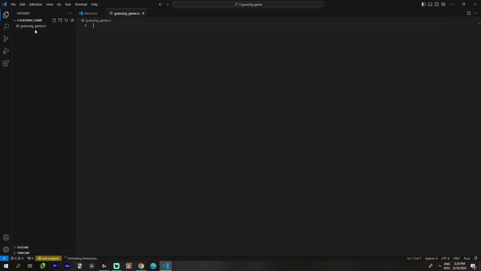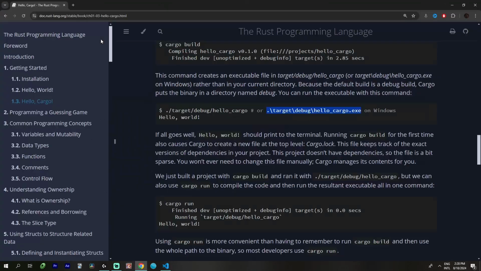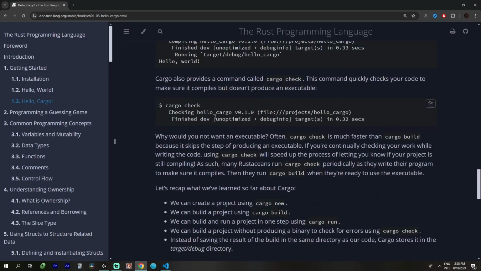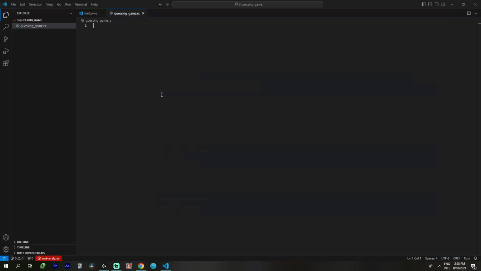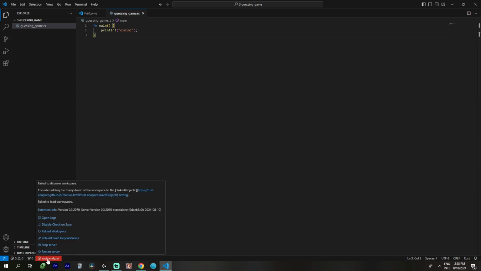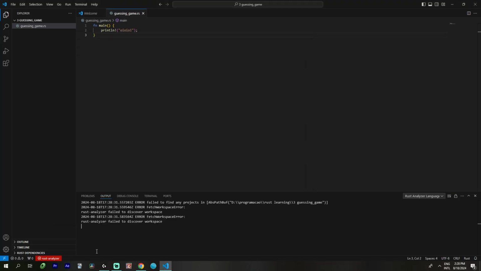Underscore. Okay. I do not remember, I forgot the name. The thing. Okay, this. Hello world. Let's try. Okay. Where is the terminal? Oh my god. Oh, here it is.